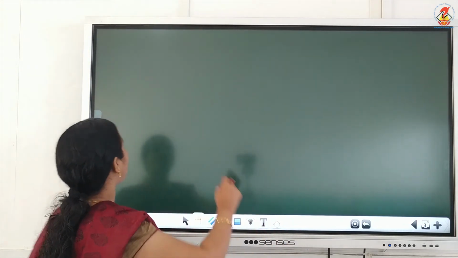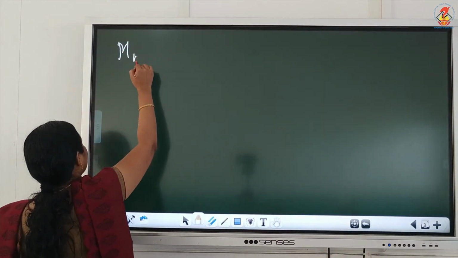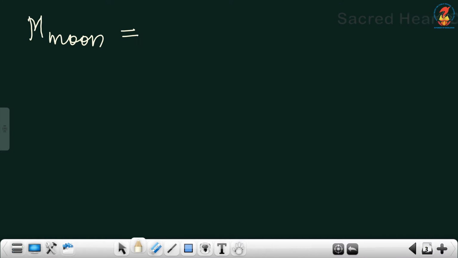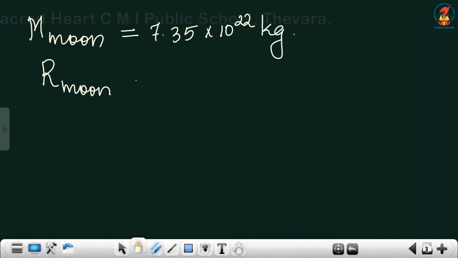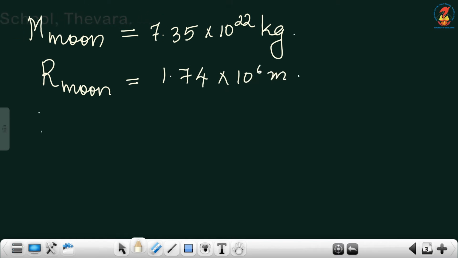The mass of the moon is 7.35 into 10 raised to 22 kilogram, and the radius of the moon is a constant value, which is equal to 1.74 into 10 raised to 6 meters.